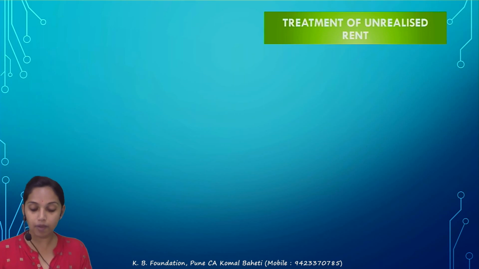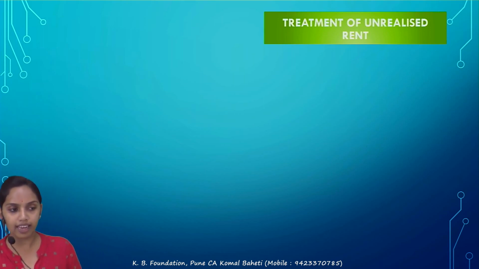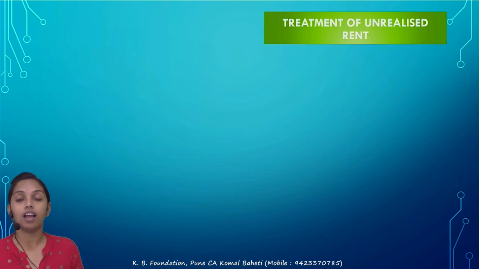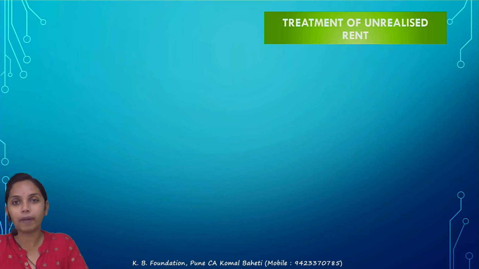Next concept is treatment of the unrealized rent. What is meant by unrealized rent? Yeah, we had let out the property for the 12 months and the tenant had not paid the rent for the 3 months. So 3 months rent is to be called an unrealized rent. Correct. The actual rent received is 9 months, receivable is 12 months. 12 minus 3, the 9 months is actual received. But actually under the HP what it says is that actual rent receivable.